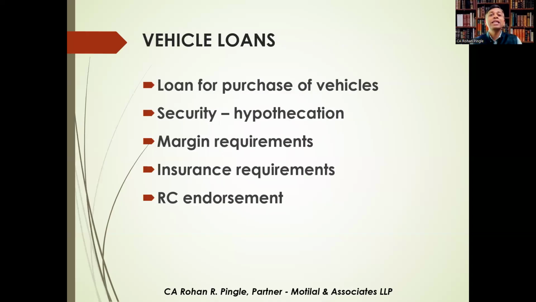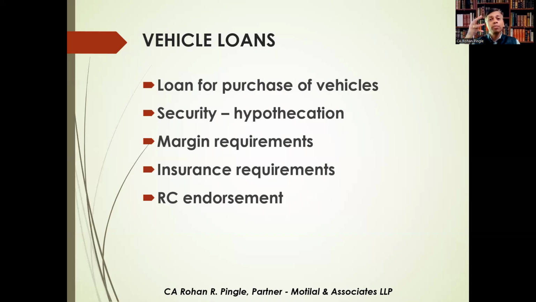So moving further, let's understand vehicle loans. So vehicle loans are provided for purchase of what? Cars, commercial vehicles or two-wheelers. So security is typically hypothecation of vehicle in the favor of the bank. So key risk areas include here fake invoices many times, non-registration of hypothecation, absence of insurance.